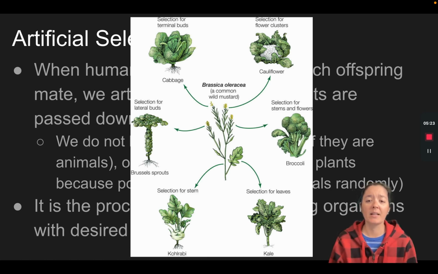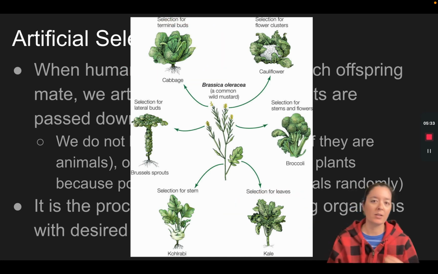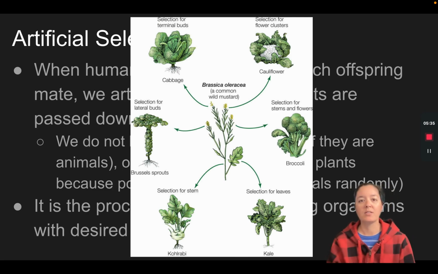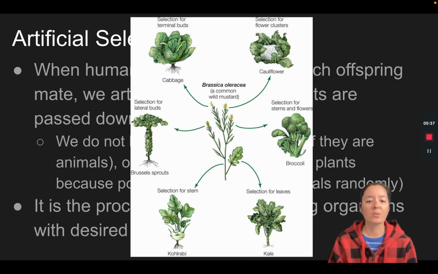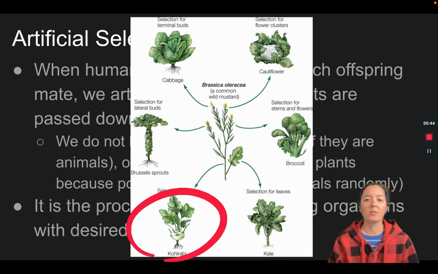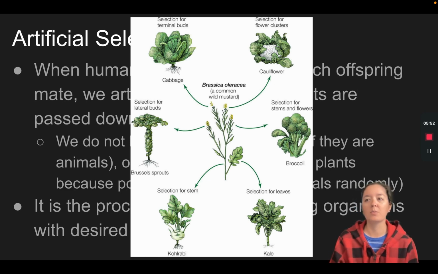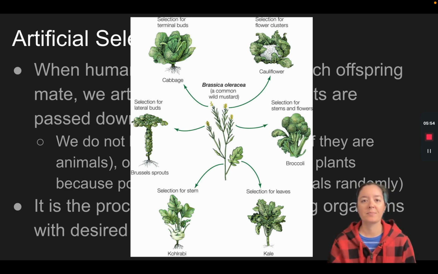For those plants where we like to eat the leaves, like cabbage and kale, we selected for the plants that had the biggest, tastiest leaves and kept breeding them together over and over again until we got these new species. And Brussels sprouts as well is also pretty leafy. And then kohlrabi is a root. So again, we chose those mustard plants that had the largest, tastiest roots and bred them together until we got a new species. So humans have a lot of control when it comes to artificial selection.